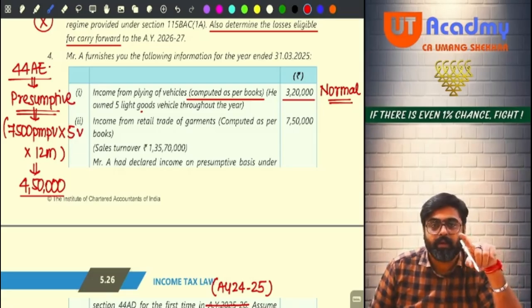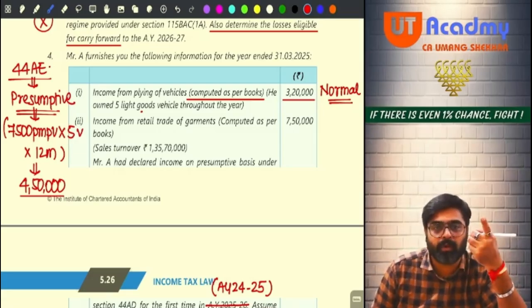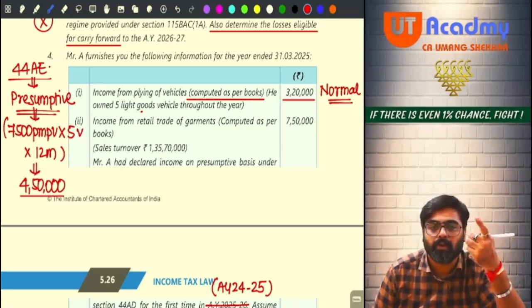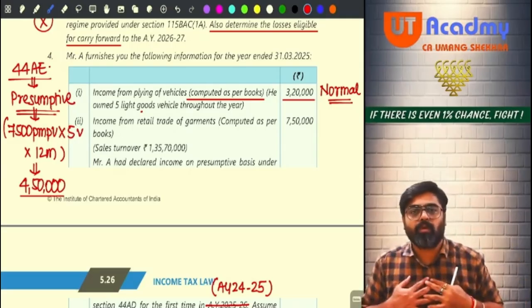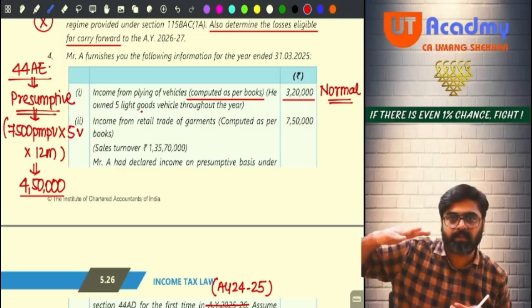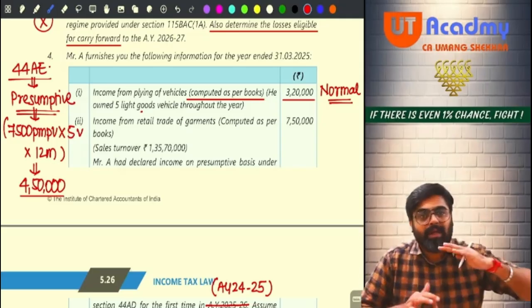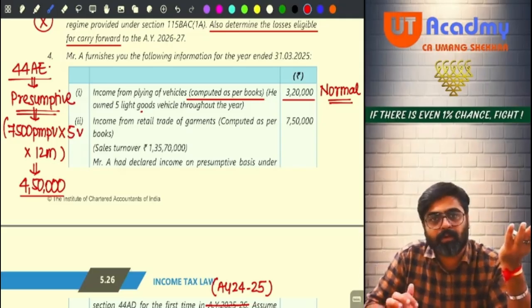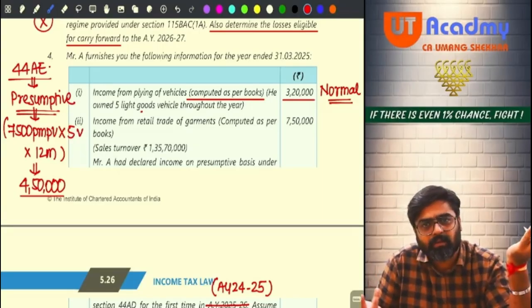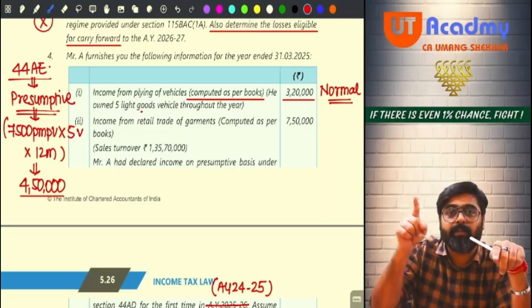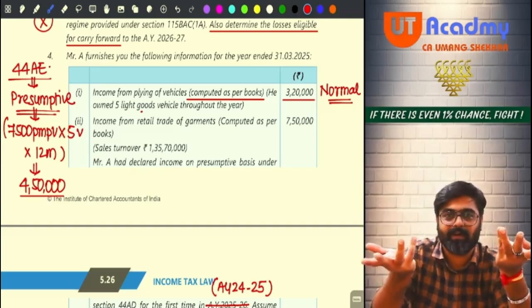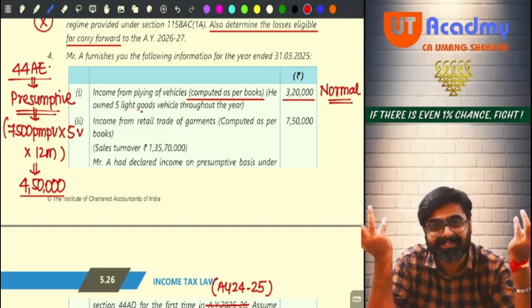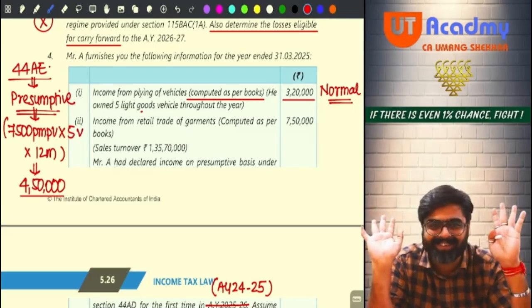But wait, do I have the option to show lower profits? Do I have the option to show lower profits under 44AE? If I don't want to show 4,50,000, the minimum presumptive income, and I want to show a lower amount of profit, can I do that? Yes. But for that, I will have to separately maintain the books of this business and get them audited. I can do it.